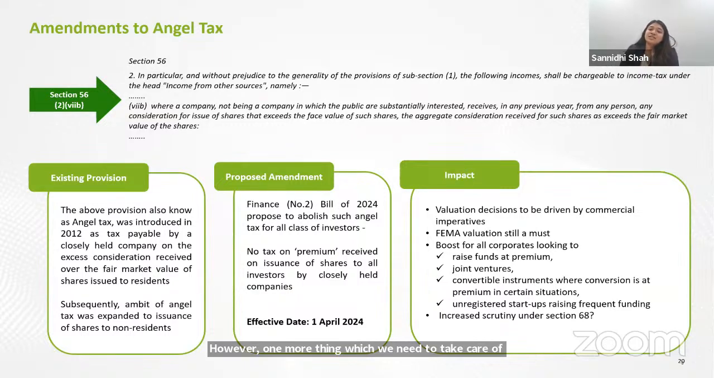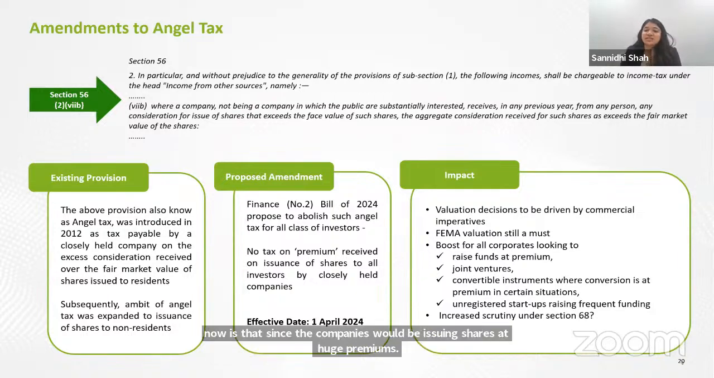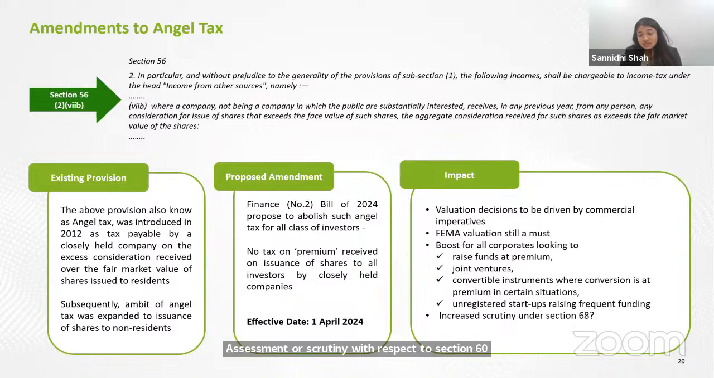However, one more thing which we need to take care of now is that since the companies would be issuing shares at huge premiums, assessment or scrutiny with respect to Section 68 could increase. The department could go after the investors to see what is the source of their income, whether there is any undisclosed income. And if they do find, then the tax for that undisclosed income might go above 60%.